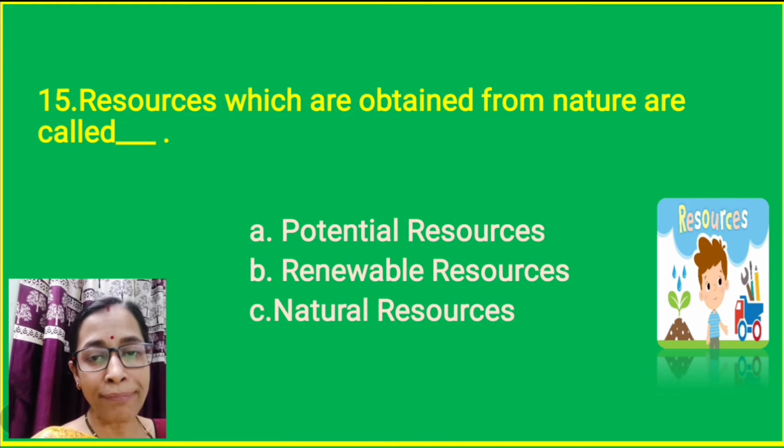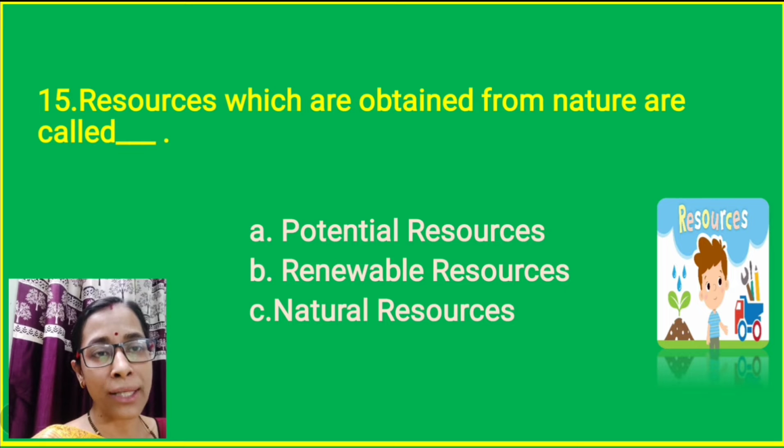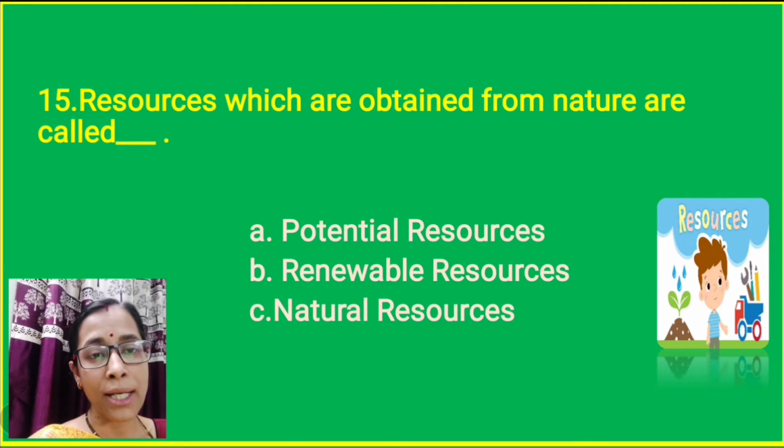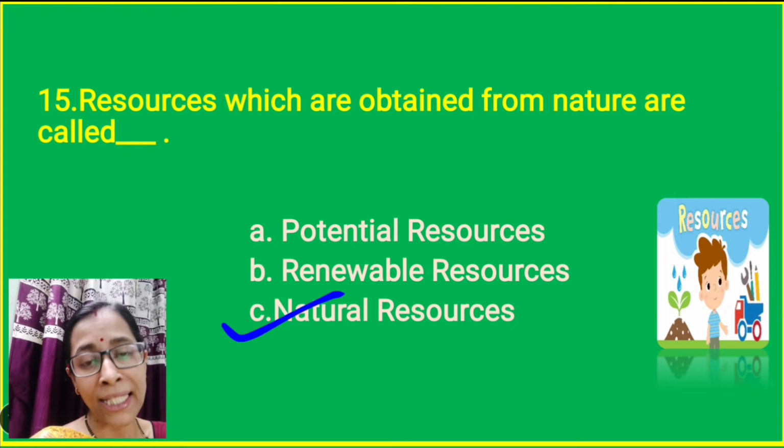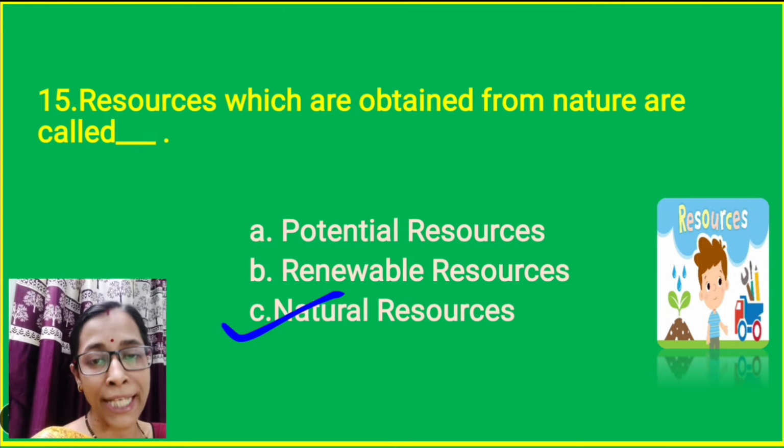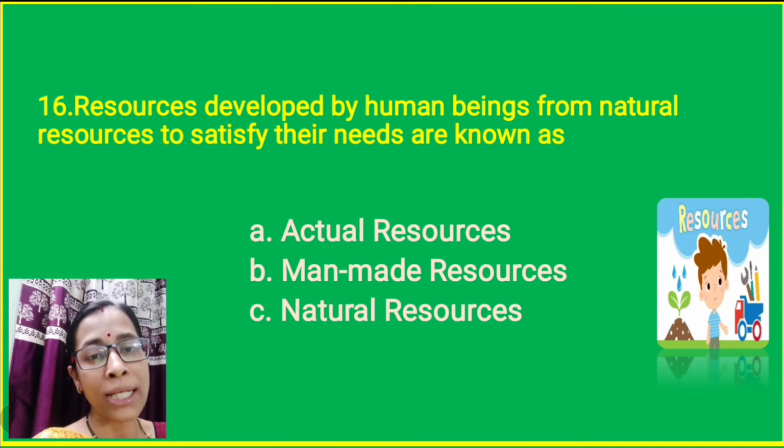Then question number 15. Resources which are obtained from nature are called: option A, potential resource; option B, renewable resource; option C, natural resource. Which one is correct? Here the correct answer is natural resource. Any resources which we are obtaining from nature are called natural resources.